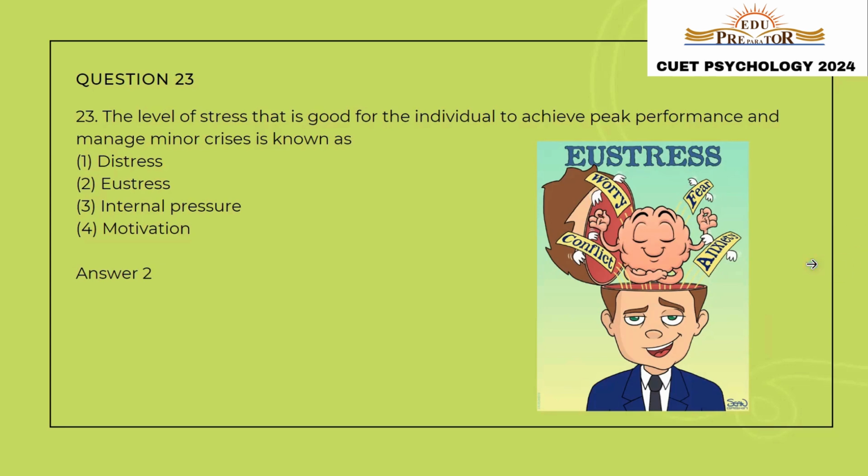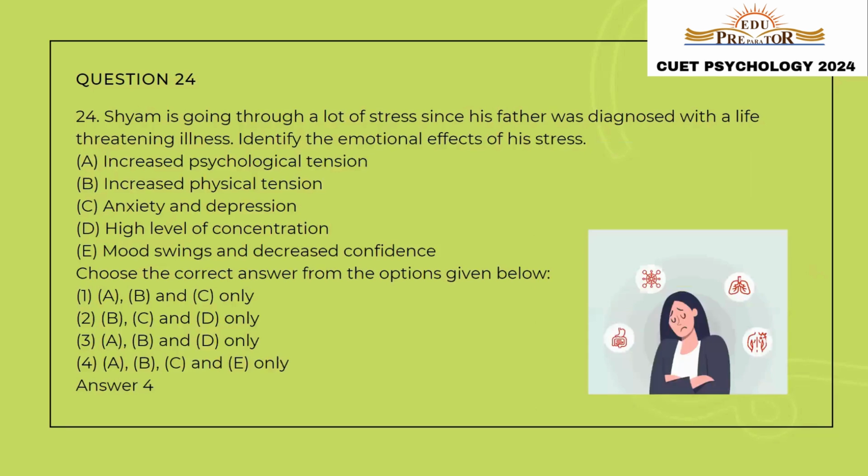Let us move to the next question, question number 24. Sham is going through a lot of stress since his father was diagnosed with a life-threatening illness. Identify the emotional effects of his stress. Increased psychological tension, increased physical tension, anxiety and depression, high level of concentration, mood swing, and decreased confidence.